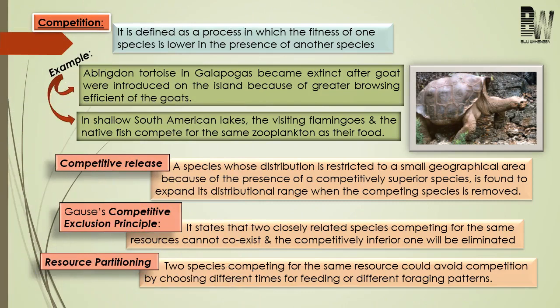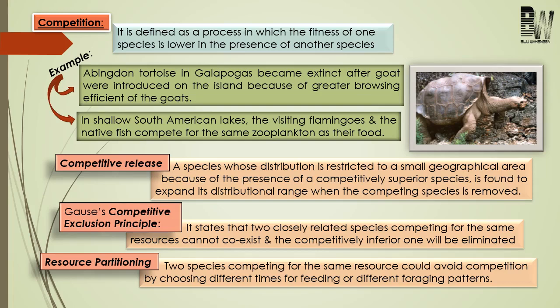Next come to competition. Competition actually is a process in which the fitness of one species will be lower in the presence of another species. For example, in Galapagos Island, the albino tortoise became extinct after the introduction of goat in that island. Okay, because they compete for the same food, and here the browsing activity of the goat is faster than the albino tortoise. Because of this, the tortoise became extinct in this island. So this is a kind of competition.